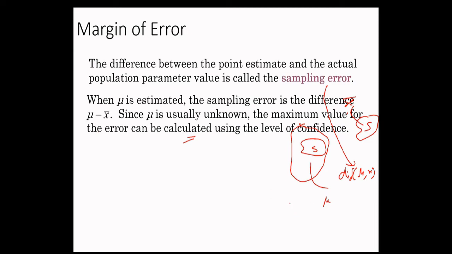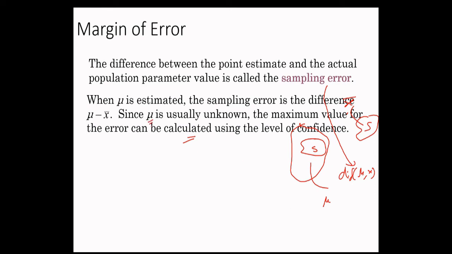So mu is usually unknown because you have not considered the entire population. If you did, there would be no need for statistics.